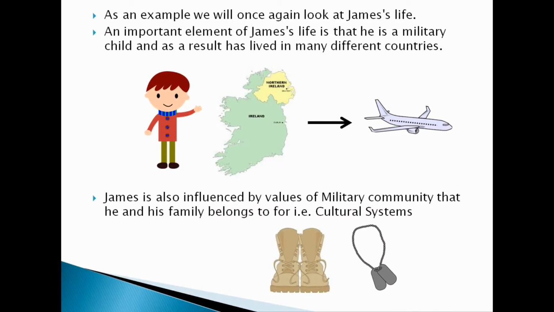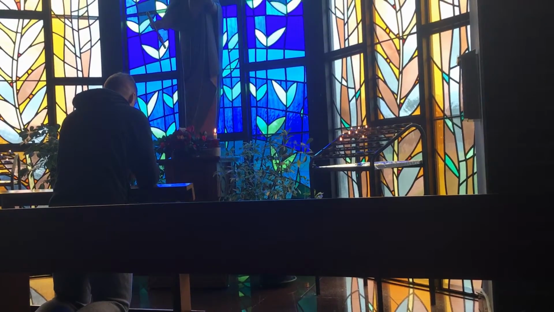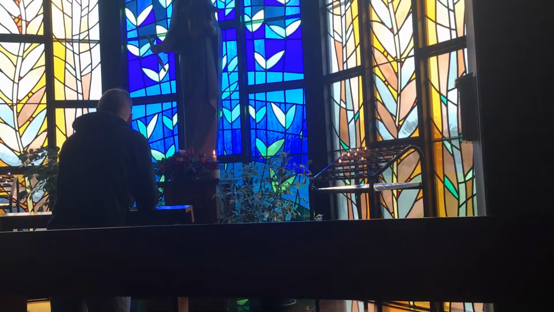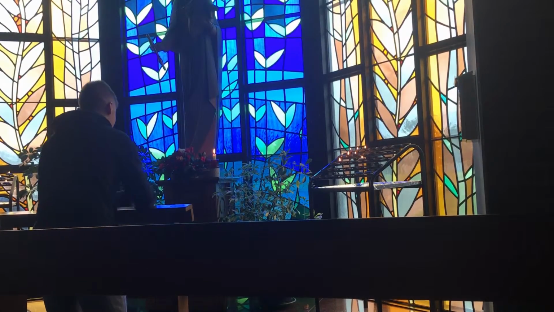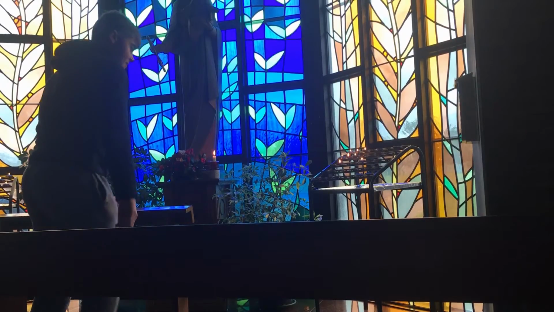An important element of James's life is that he is a military child and as a result has lived in many different countries. James is also influenced by values of the military community that he and his family belong to, for example, cultural systems. In this short clip, we see how James has a religious faith. This faith helps him to deal with his life and his life problems. It gives him somewhat a sense of security.